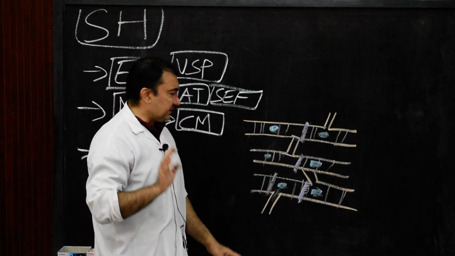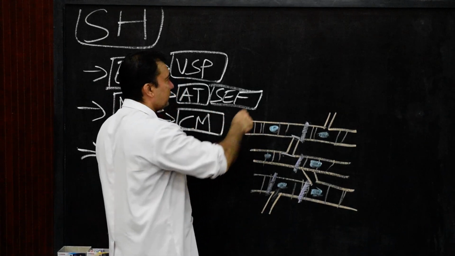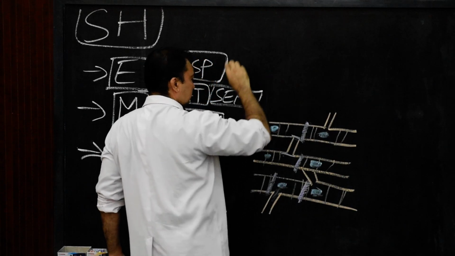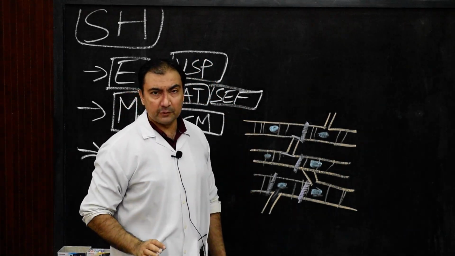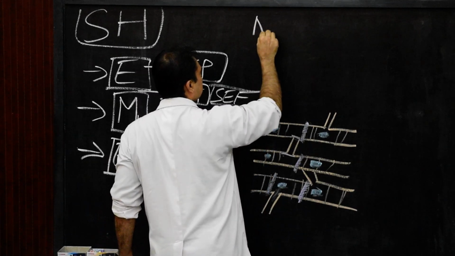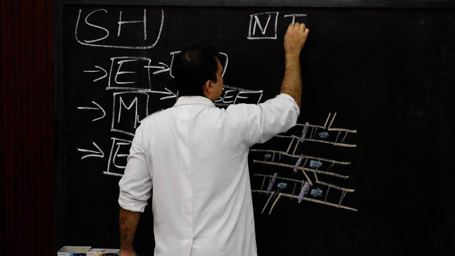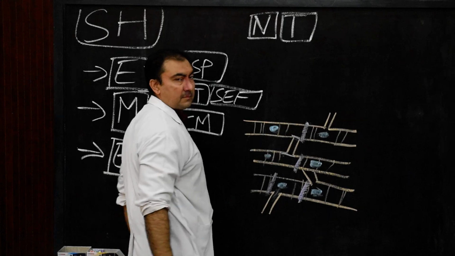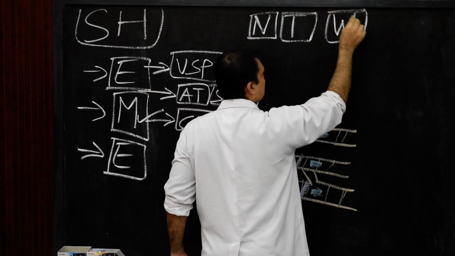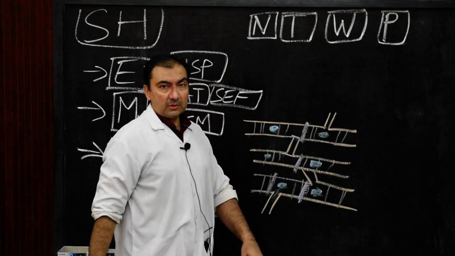The cardiac myocytes in this layer of myocardium are classified into 4 different categories, 4 different varieties. Those myocytes are known as nodal myocytes, transitional myocytes, working myocytes, and Purkinje myocytes. Please note down the important points.